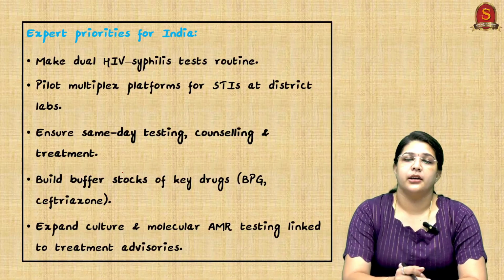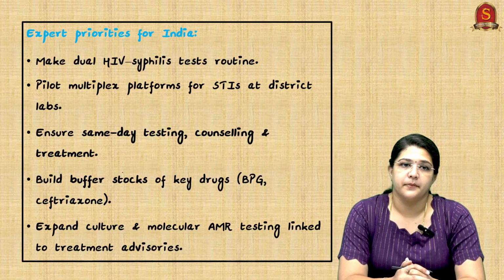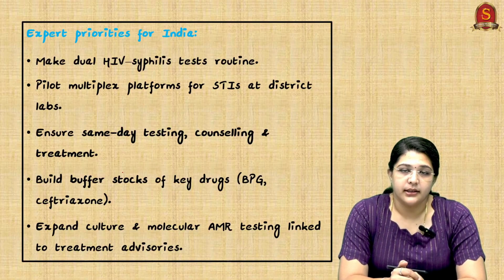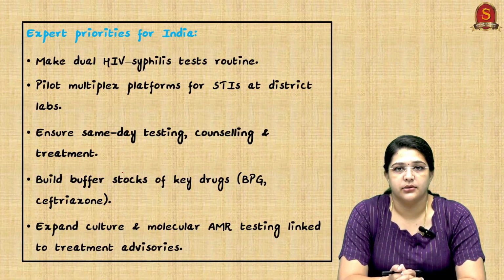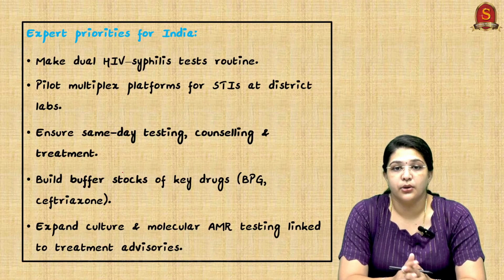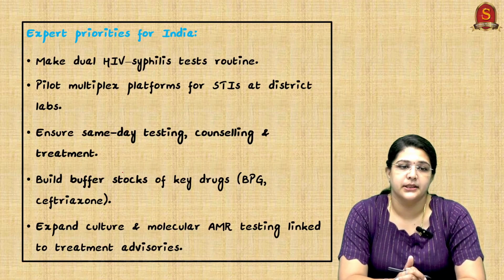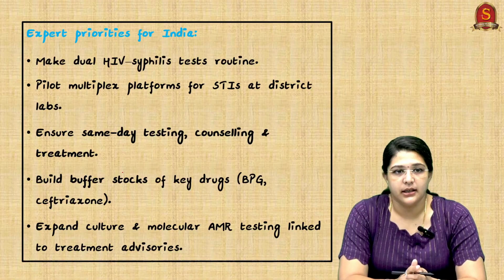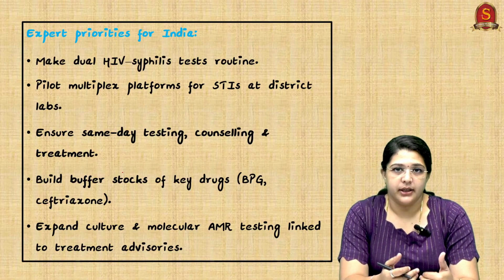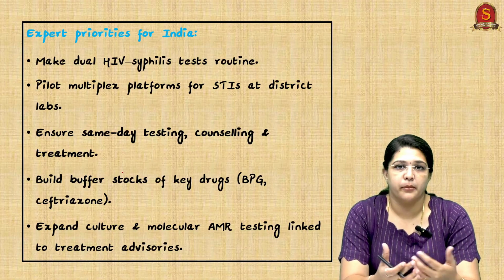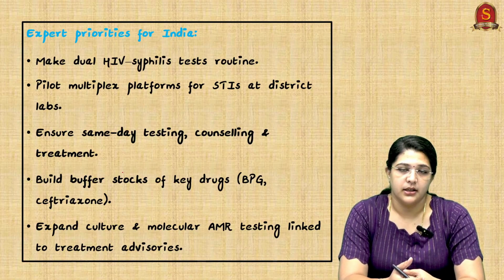So expert priorities for India: make the dual HIV test routine, and build more platforms for checking and controlling STIs at district level labs, and ensure same day testing, counseling and treatment. Once testing is done and we give them the report, they might not show up again for treatment or counseling since it's a taboo.